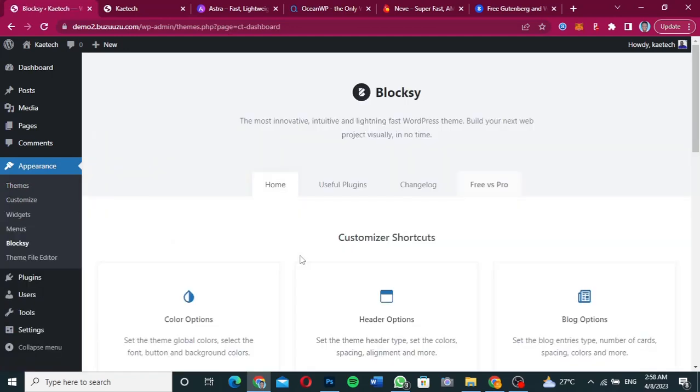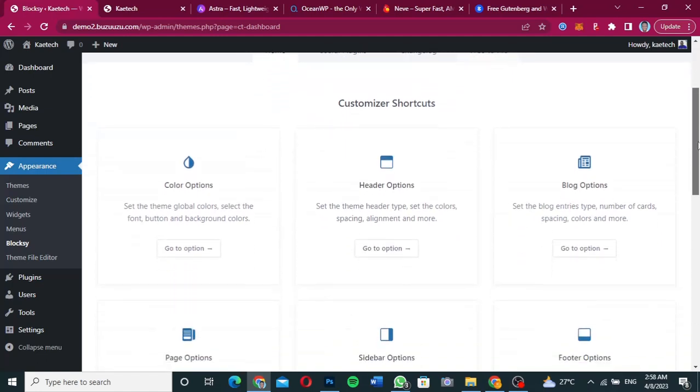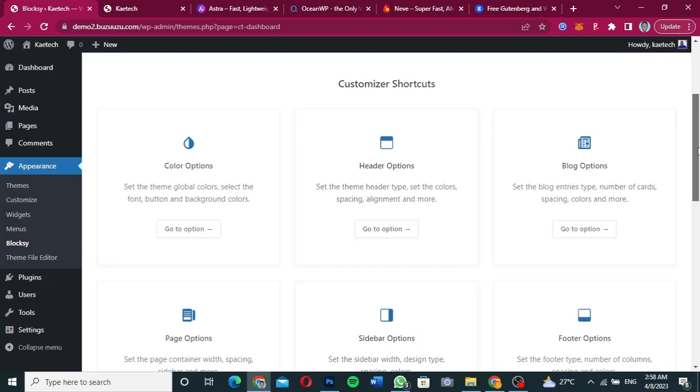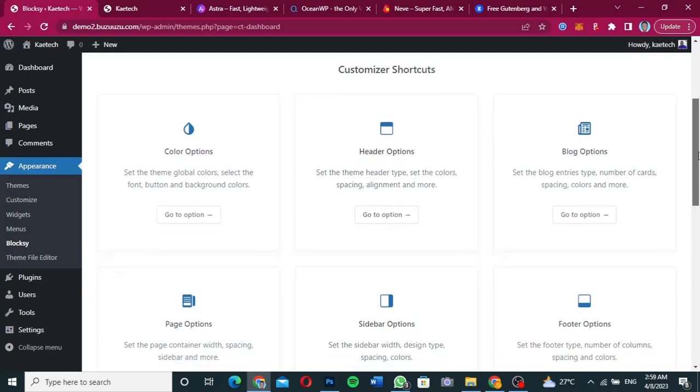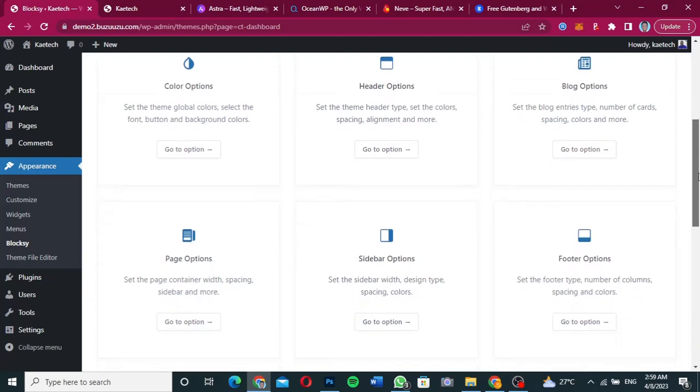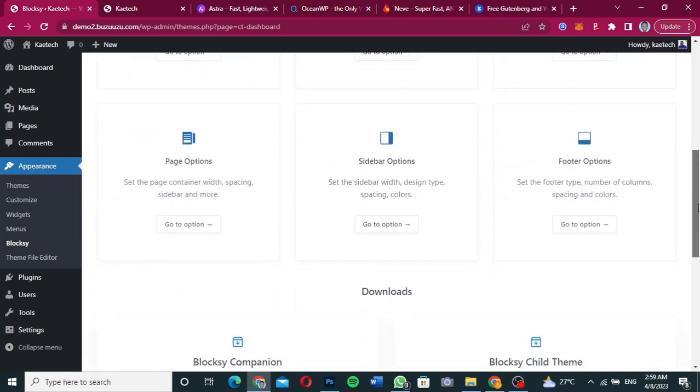Okay guys, so our Bloxy theme is installed over here. As you can see, these are the customizer settings. We have the color options, the header options, the blocks options, the page options, the sidebar options, and then the footer options.